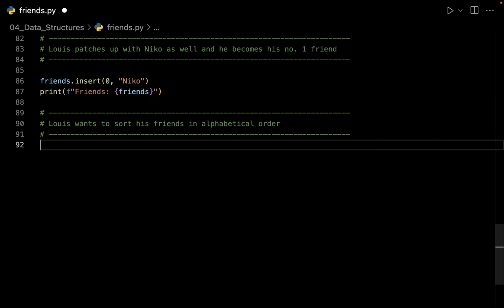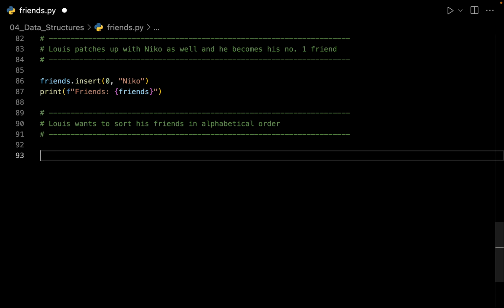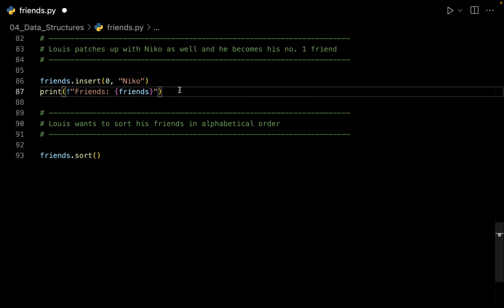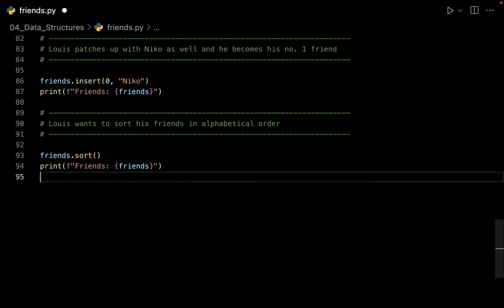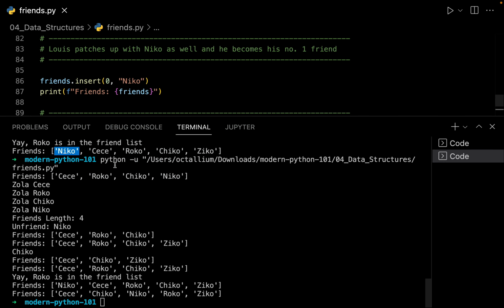Let us go back. So this time Louis wants to sort his friends in alphabetical order, and luckily it's very simple. We simply have to say, friends, I simply want to sort it. Let me copy and paste the list of friends, and let us run this file. And here we have the output. You can see all of the names are sorted alphabetically. So CC Chico comes first, Nico, Rocco, and finally we have Zico.